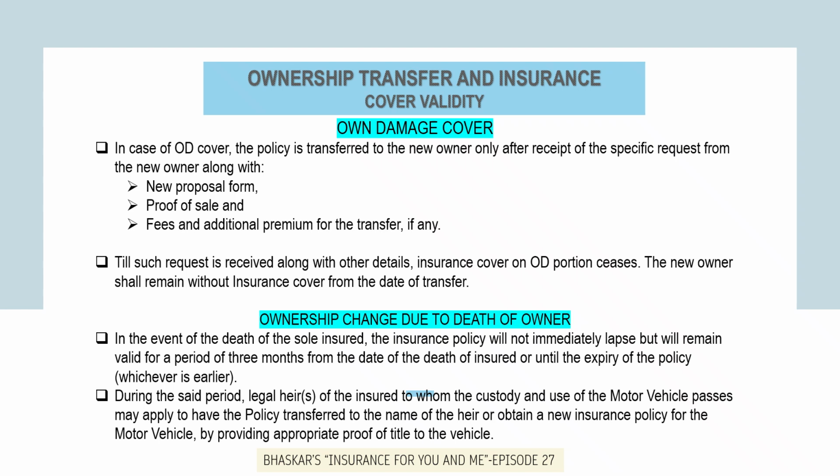So during the said period, the legal heir of the insured to whom the custody and use of the motor vehicle passes may apply to have the policy transferred to the name of the heir or obtain a new insurance policy for the motor vehicle by providing appropriate proof of title to the vehicle.